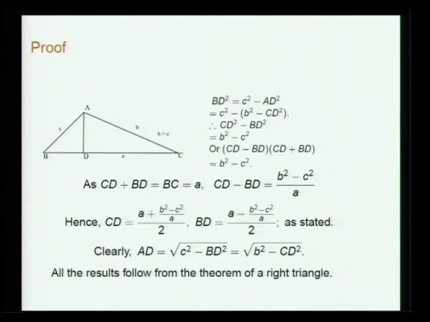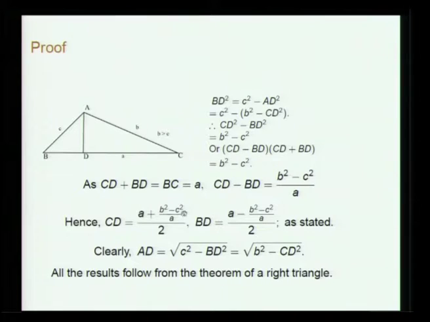Because BD squared, for instance, is AB squared minus AD squared. So, C squared minus AD squared, and AD squared is again B squared minus CD squared. So, finally, you get CD squared minus BD squared is equal to B squared minus C squared, or CD minus BD into CD plus BD is B squared minus C squared. But CD plus BD is equal to BC, which is equal to A. So, CD minus BD we have found to be B squared minus C squared by A. So, finally, CD and BD are found from these two equations.